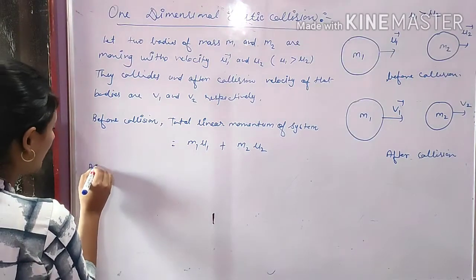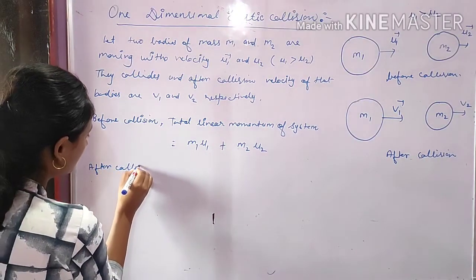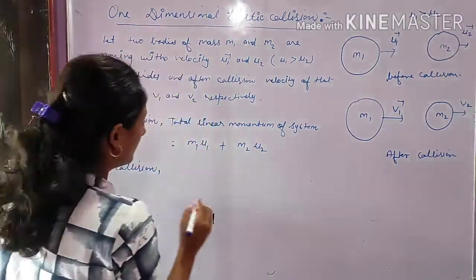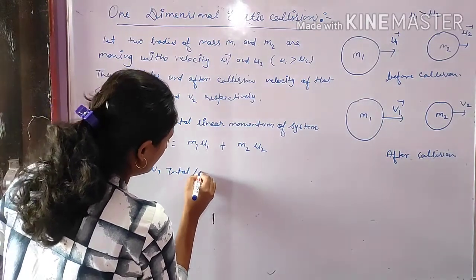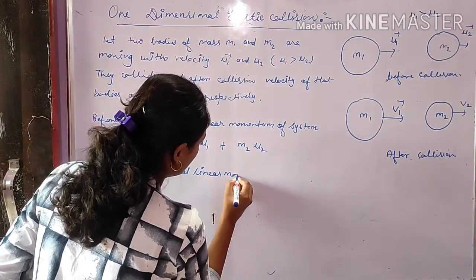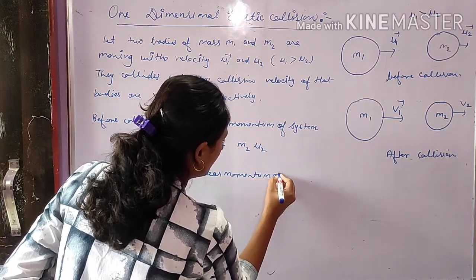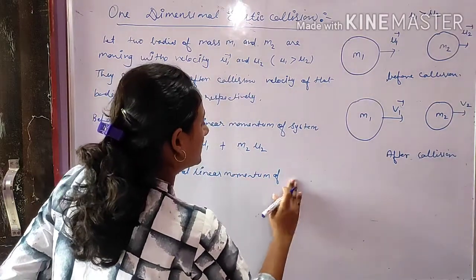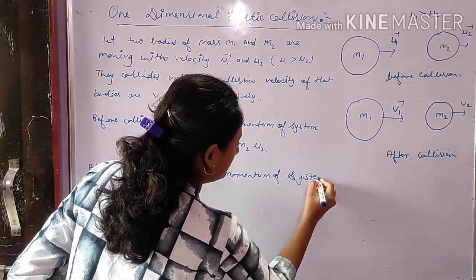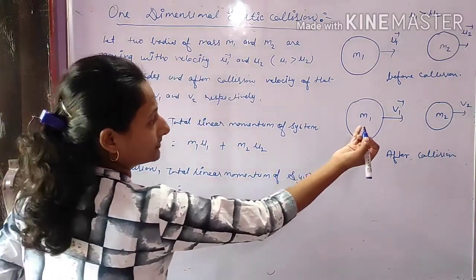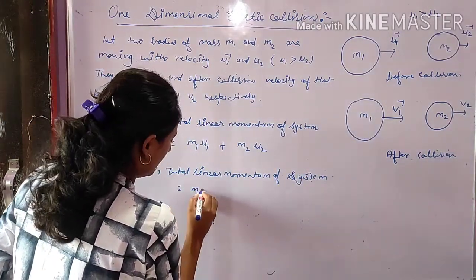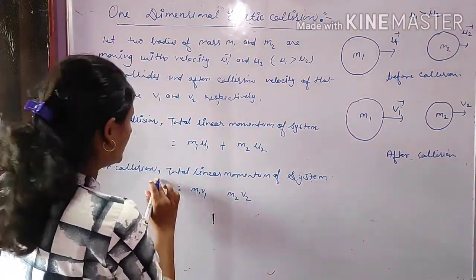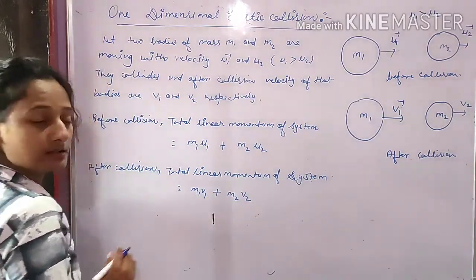So here after collision we find the total linear momentum after collision. The linear momentum of the first object is m1 v1 and the linear momentum of the second object is m2 v2. Now we find the total linear momentum, so we add these two momentums.